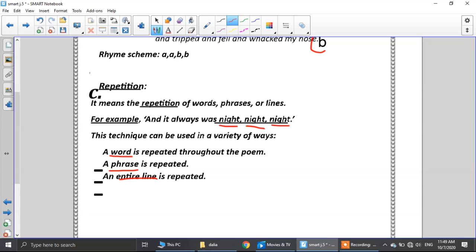Maybe we can find a word repeated through the poem. If it's repeated throughout the poem itself, it will be repetition. Or maybe we can find a phrase repeated, or an entire line repeated. So we can find a word repeated throughout the poem, or a phrase, or an entire line. If you find this, it will be repetition.